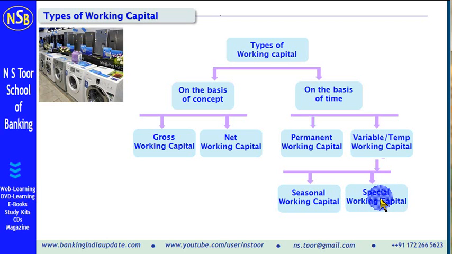I'm repeating, friends. The types of working capital can be on the basis of concept and on the basis of time. On the basis of concept, it can be gross working capital or net working capital. On the basis of time, it can be permanent working capital or variable or temporary working capital. Variable or temporary can be seasonal working capital or special working capital.